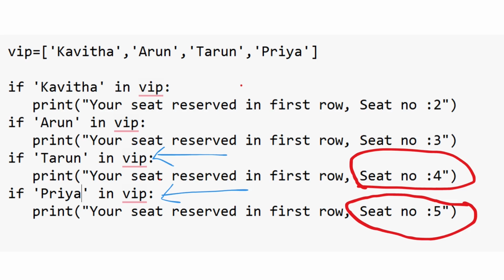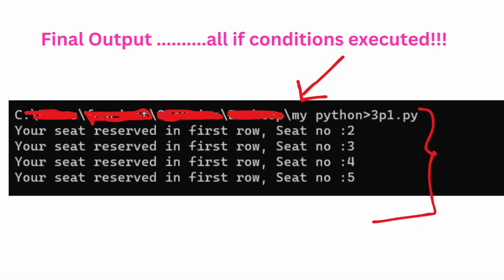Again the program checks if Tarun in VIP, and we print a message for him: seat reserved in first row and seat number 4. Once again, if Priya in VIP, yes, so seat reserved in first row and seat number 5. In this sort of thing, every condition will be checked, every if block will be checked. Python will not ignore anything.